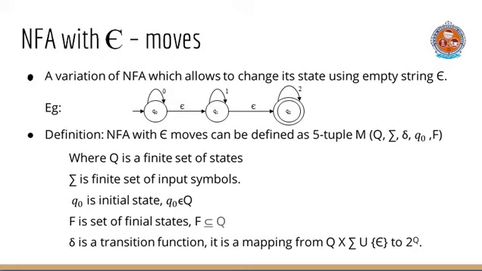That means without applying any input symbol we can move from state Q0 to state Q1, and without applying any input symbol we can move from state Q1 to state Q2. This is what is happening in NFA with epsilon transitions.